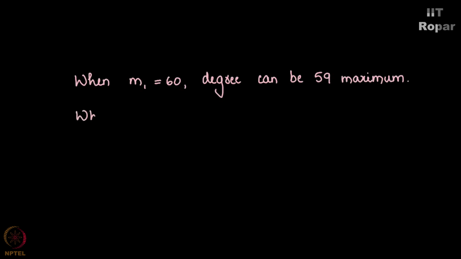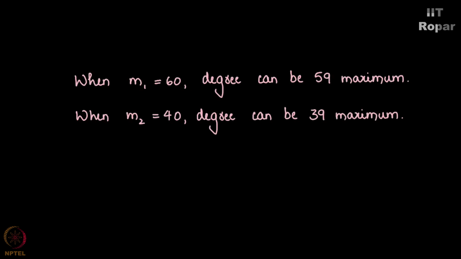When m1 is 60, the degree of a vertex here can go up to 59. And m2 is 40, the degree of a vertex here can go up to 39. Do you note that 39 is not greater than or equal to n by 2, which is 50 here, correct? So you cannot have a graph satisfying this degree property, that the degree of every single node is greater than or equal to n by 2, and at the same time the graph is disconnected. This cannot happen. So maybe 60-40 was a very weird bifurcation of the vertices into two connected components.